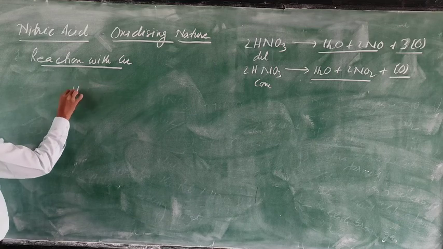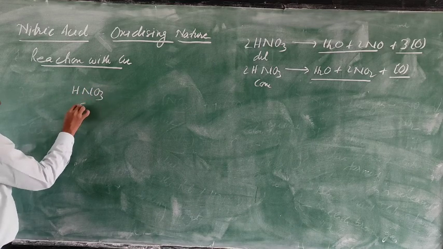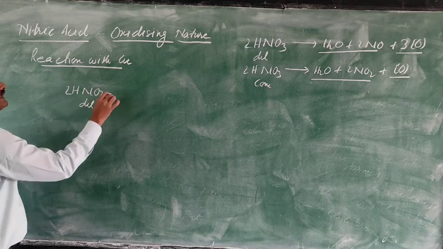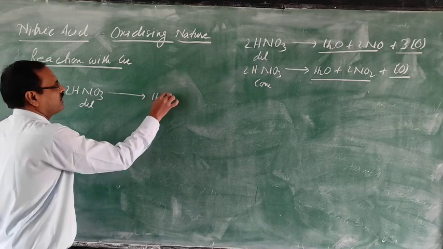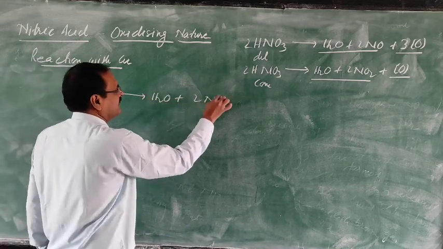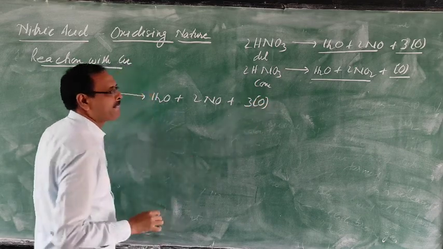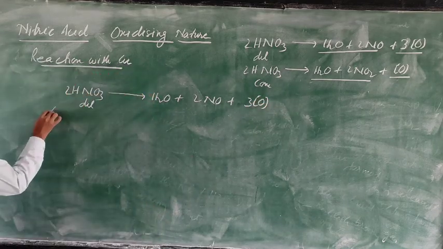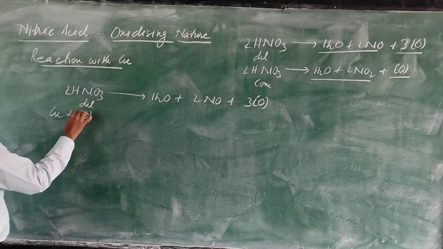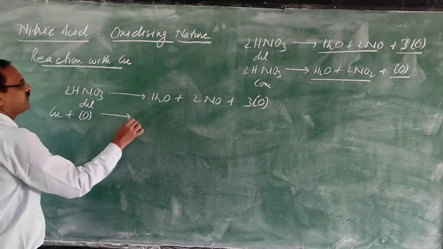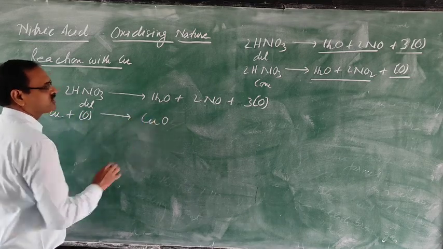First of all, I am taking dilute nitric acid. This dilute nitric acid decomposes to give water, nitric oxide and nascent oxygen. Copper combines with nascent oxygen to form copper oxide.